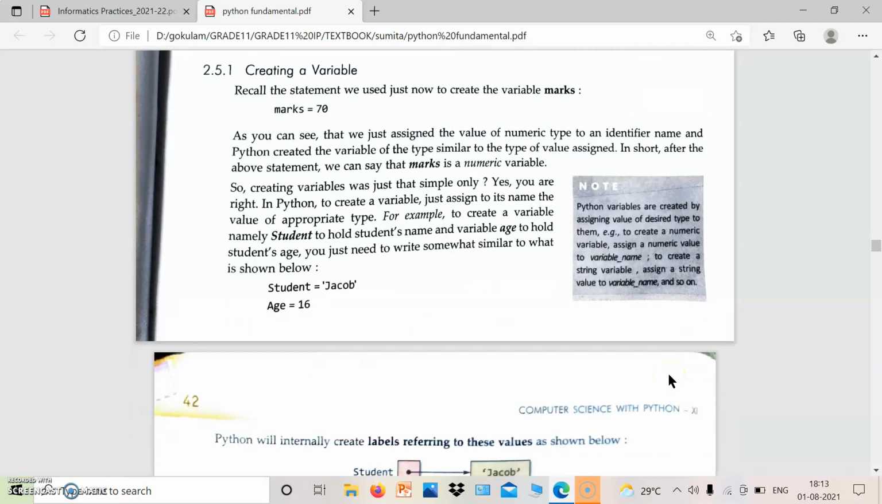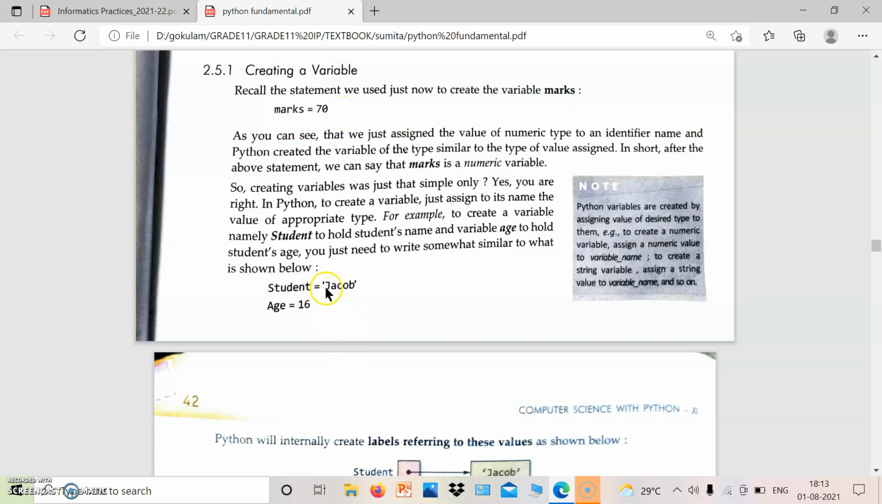How can we create a variable? You all know, we already studied variables, just revising that topic. We can create a variable by using any name equal to the corresponding value. Here marks equal to 70. So marks is the variable, 70 is the value.